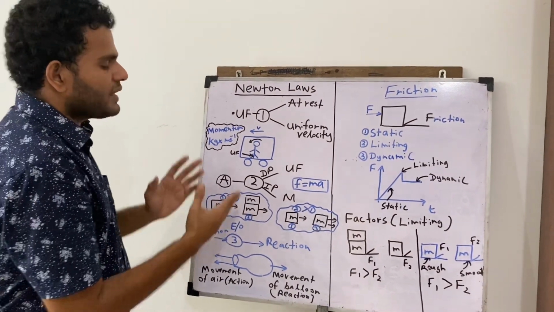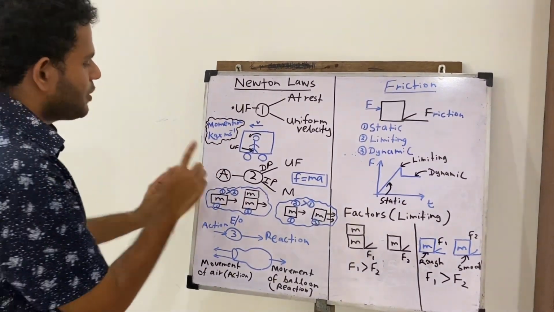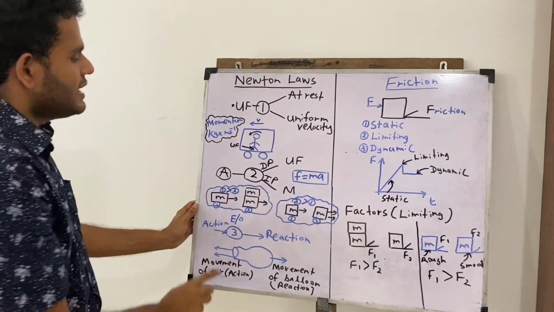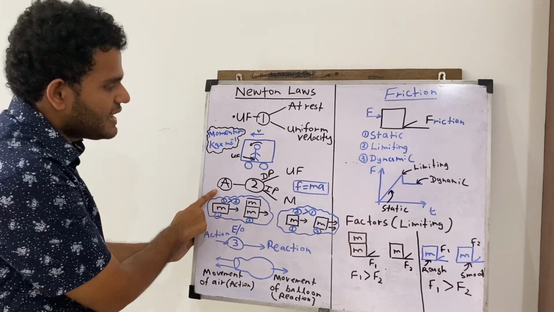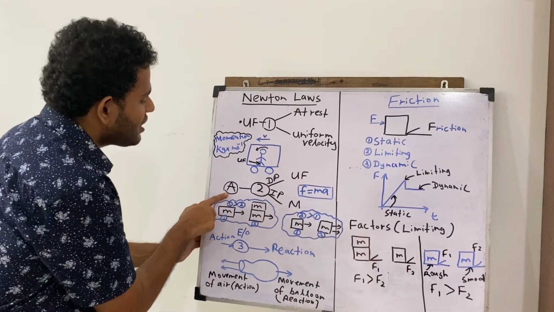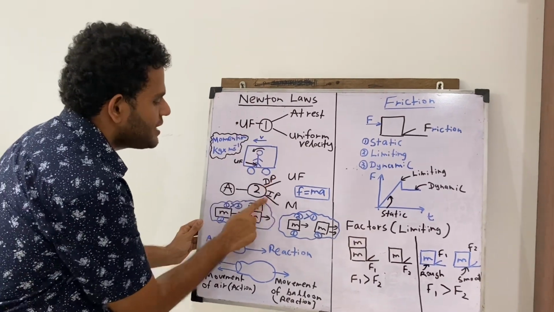Newton's second law is about this, right? It's about acceleration, it's about unbalanced force, it's about mass. Today, the acceleration of a moving object is directly proportional to the unbalanced force, whereas the acceleration of a moving object is inversely proportional to the mass.